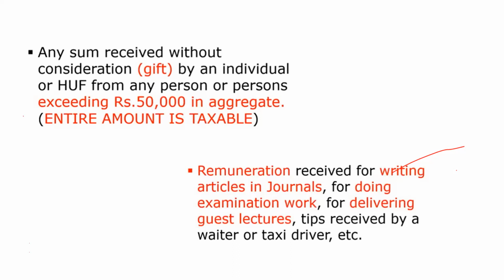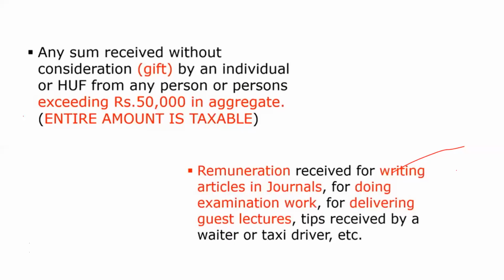But remember, any gift given by relatives or friends or any person on the occasion of marriage of the assessee is not taxable. Next point, remuneration received for writing an article in a journal, doing examination work, or delivering guest lectures, or tips received by a waiter or taxi driver, all this income comes under income from other sources.